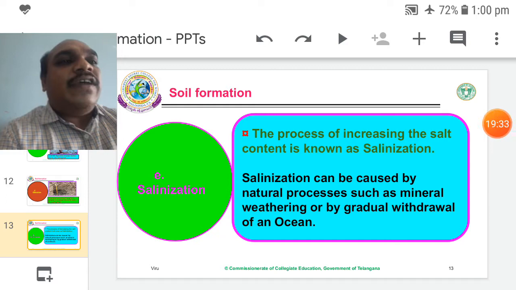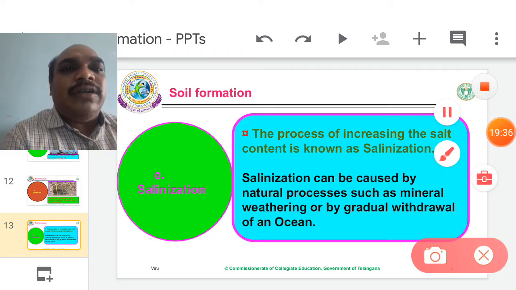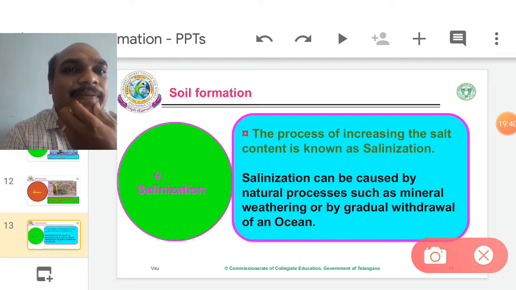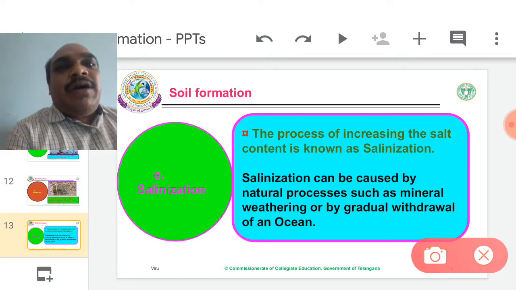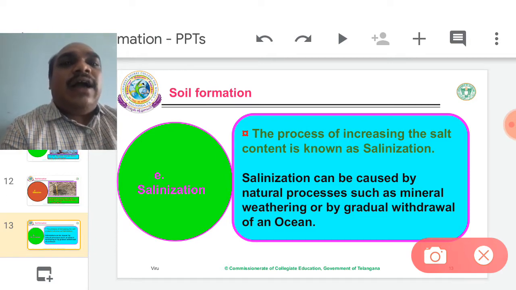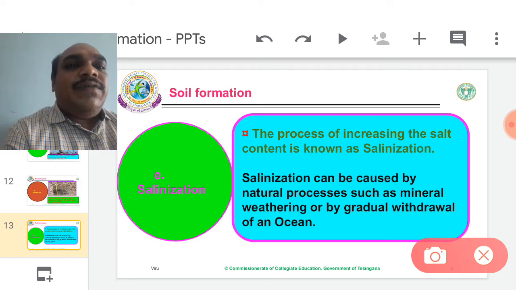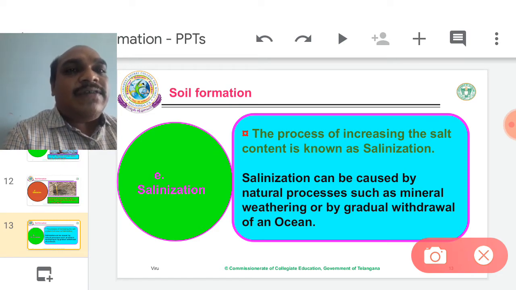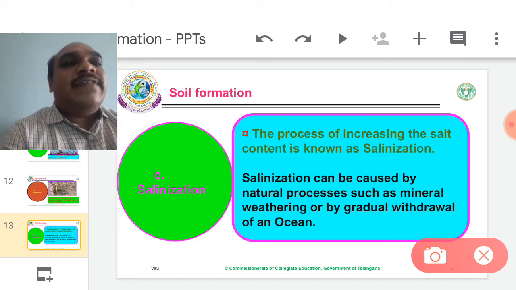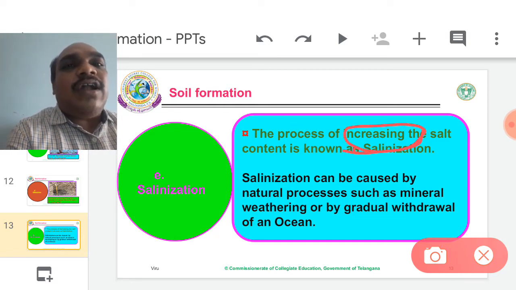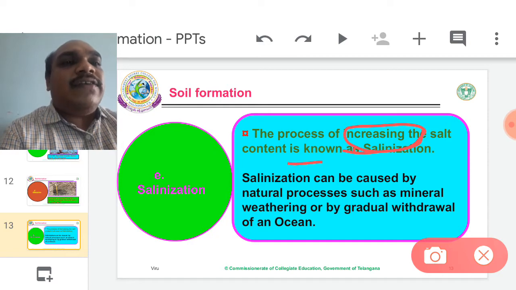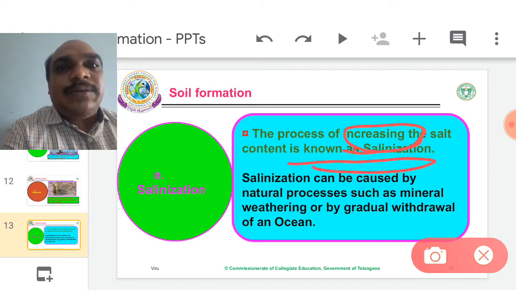So salinization. It is very common in estuary areas as well as coastal areas, near the oceans. Not only near the ocean, agricultural lands also show this salinization process. Salinization simply means an increase in salt. An increase in the salt content in the crops or in the soil is called salinization. So salt is white in color.